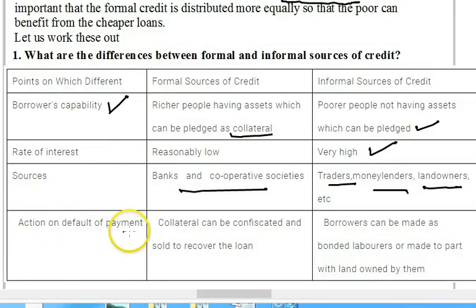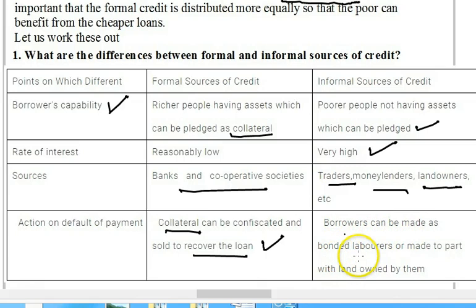Action on default of payment: collaterals can be confiscated and sold to recover the loan. In case the person who has taken the loan cannot pay it back, his property or his collaterals, which he has shown at the time of the loan, can be confiscated. Confiscated means it is taken by the bank and sold. We call it auctioned at times, and the money recovered from that is taken against the loan. So loan recovery is made.